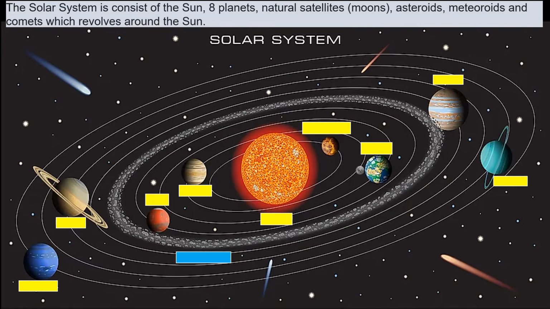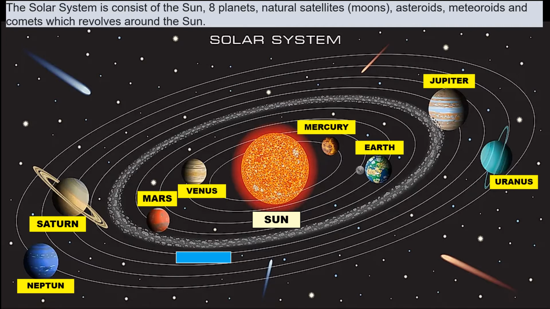The solar system consists of the Sun, 8 planets, natural satellites or moons, asteroids, meteoroids, and comets which revolve around the Sun.